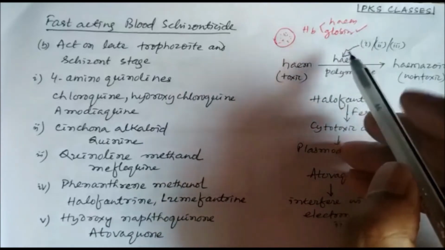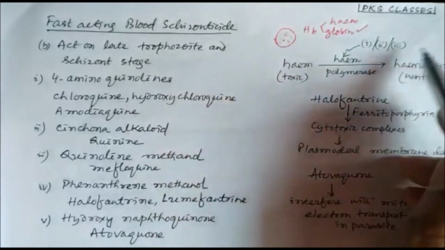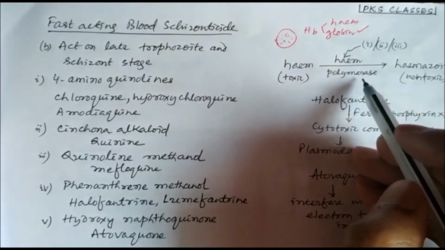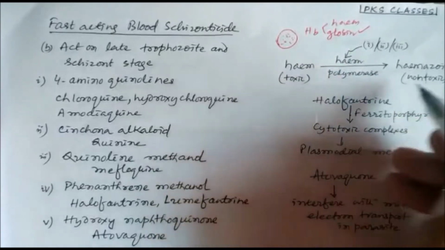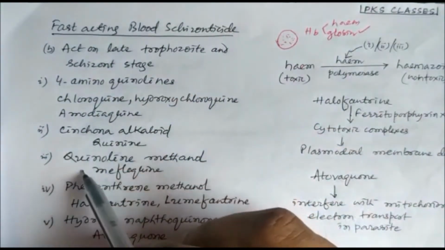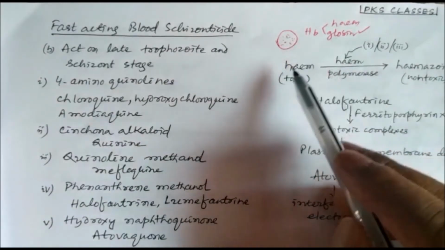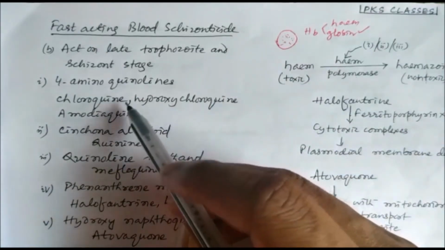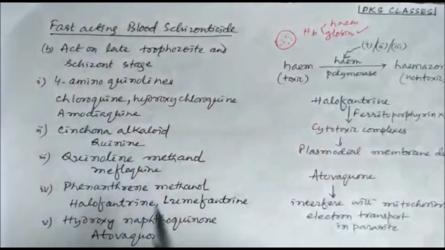So what happens, the malarial parasite converts this toxic heme to non-toxic hemozoin by polymerization of heme by the enzyme heme polymerase. So the malarial parasite produces this enzyme heme polymerase and converts the toxic heme to non-toxic hemozoin, and the first three groups of drugs inhibit the heme polymerase, so heme accumulates, and that will be toxic to the parasite. In addition, chloroquine can also form a complex with the DNA of the malarial parasite, that is an additional mechanism for chloroquine.